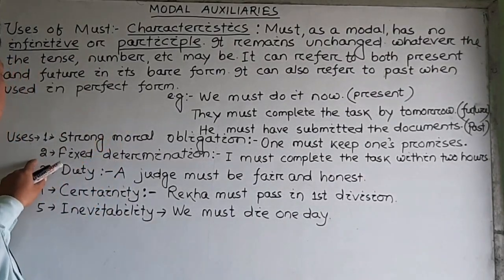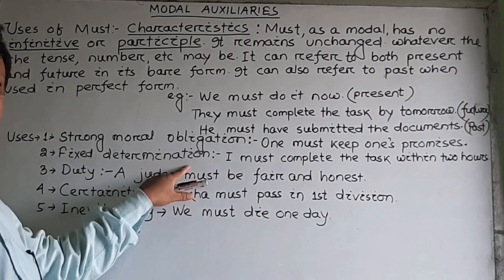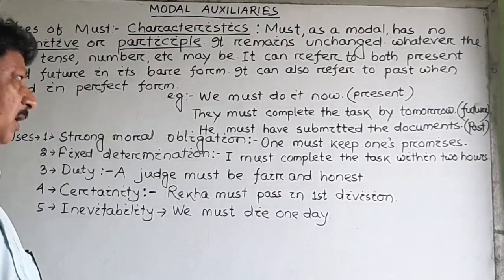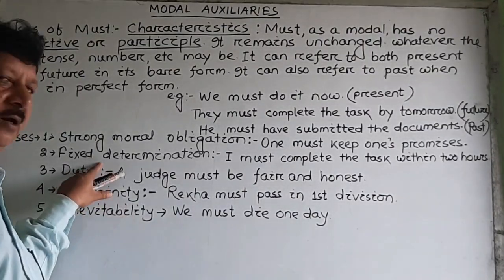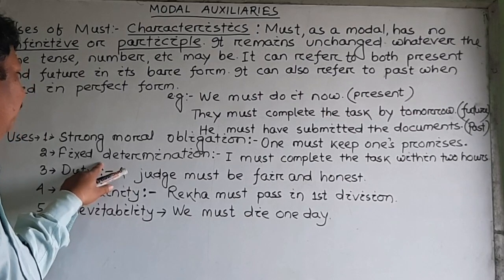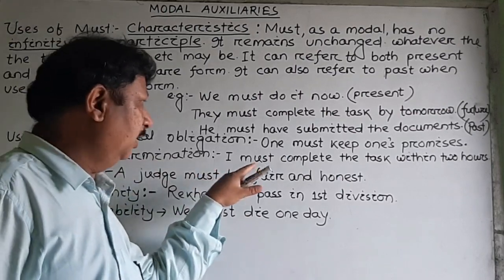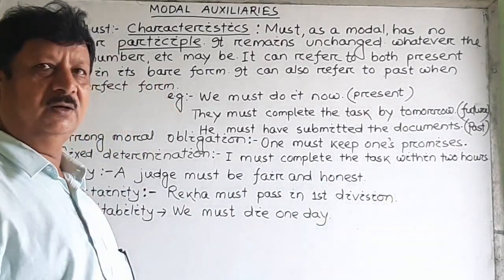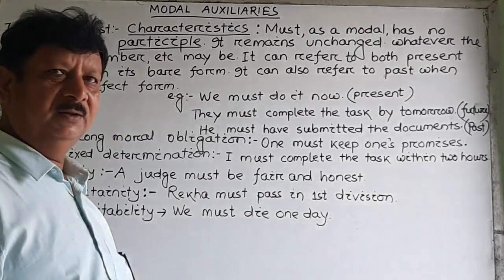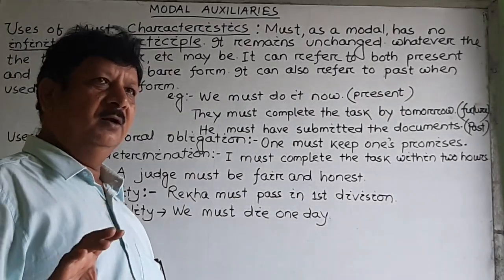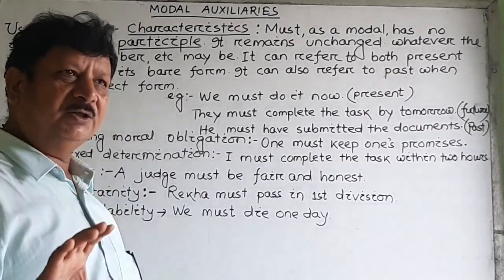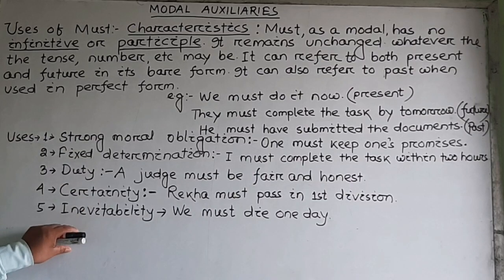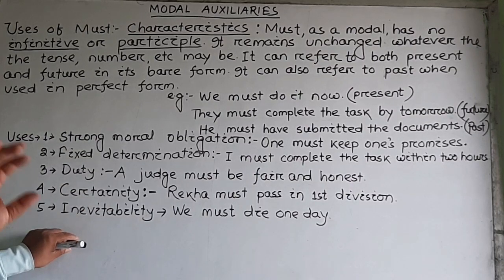Then comes the next one, fixed determination. Though sometimes we determine, but we fluctuate, we deviate from that. Whereas here we cannot deviate or fluctuate from it. Rather, it is the fixed determination, and what we say is, I must complete the task within 2 hours. So mark the determination, what the person takes by using must. So when someone speaks using must, at that time we should generally take into our mind all such expressions. What does the speaker want to express by using must?